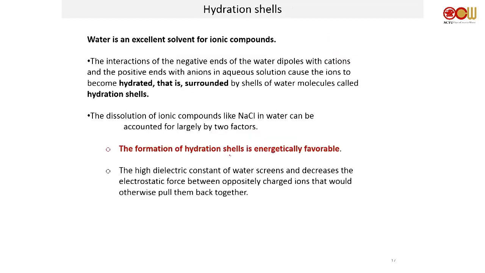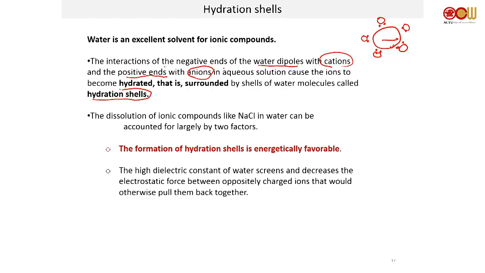Water is an excellent solvent for ionic compounds. Okay, that is because of the interactions of the negative end of the water dipole with cations and the positive end with the anions in the aqueous solution. Okay, and it will cause the ions to be hydrated. Okay, like what we saw here. This thing, remember we saw that? And then when water surrounds a charge, you actually form this thing called the hydration shell.